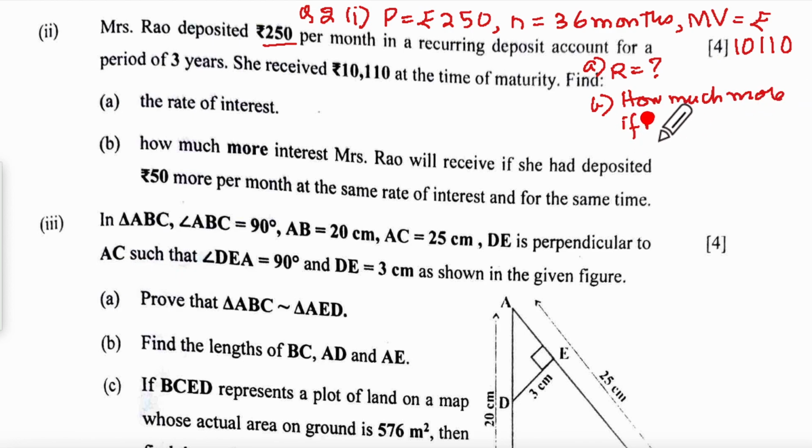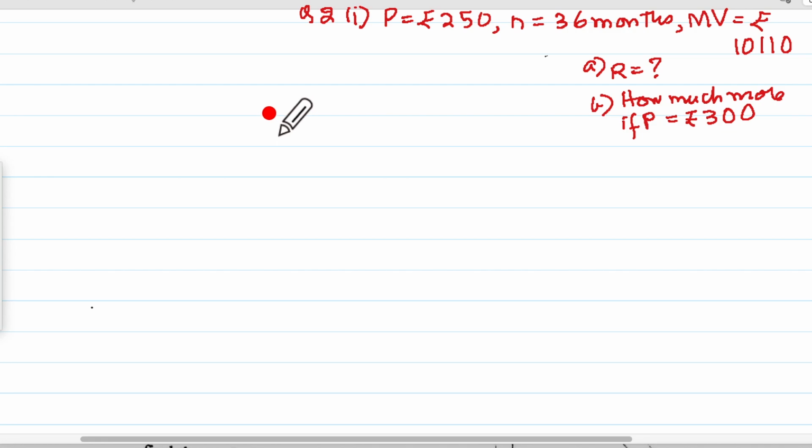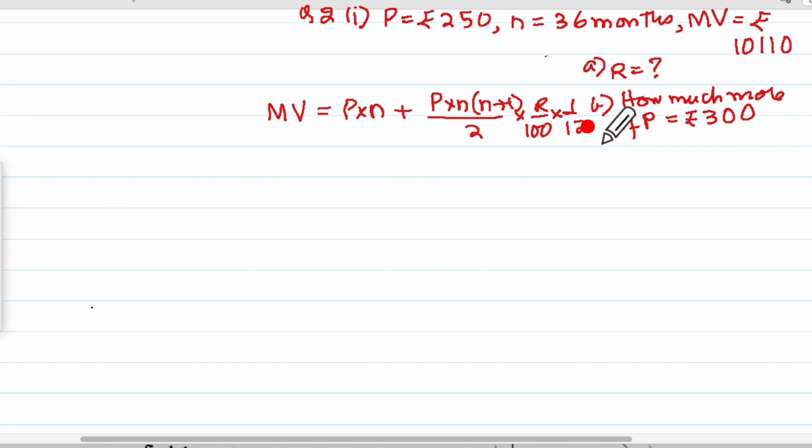If principal was rupees 50 more means rupees 300, for the same rate and for the same time. Let us write a formula. Your MV has been given. So maturity value is equal to P into N plus the interest. The interest is P into N plus 1 upon 2 into R upon 100 into 1 upon 12.